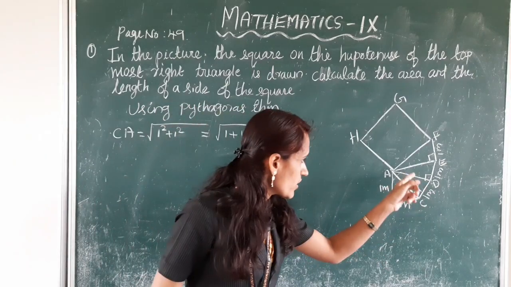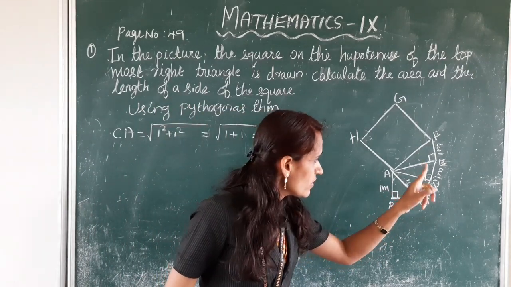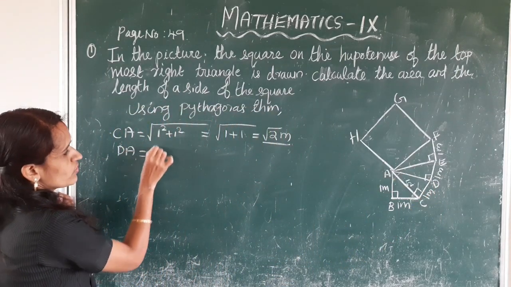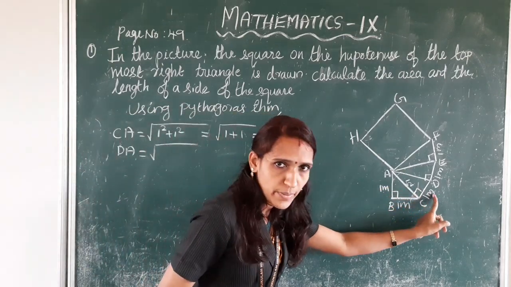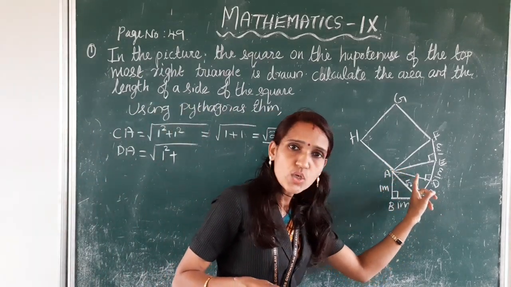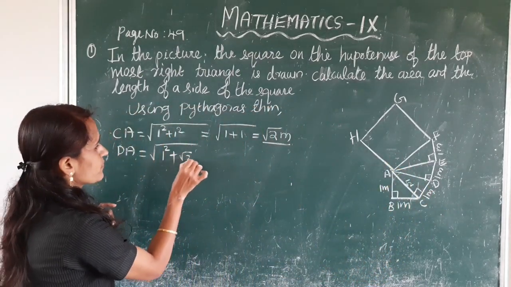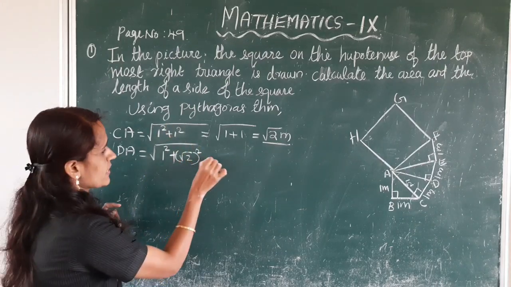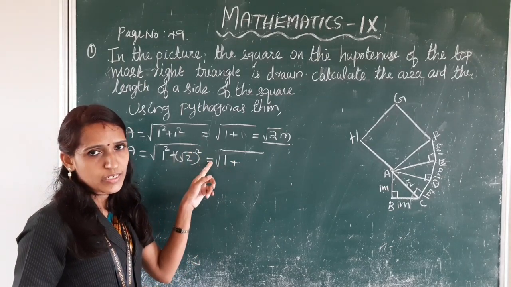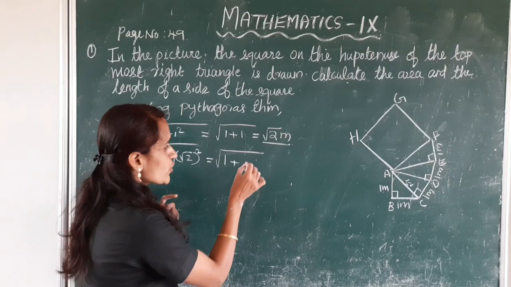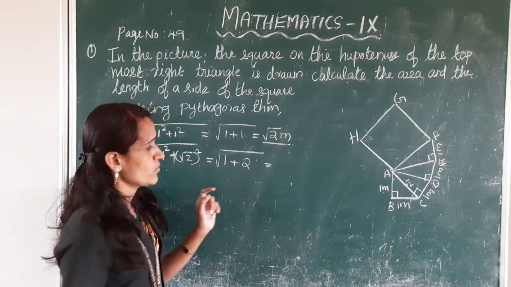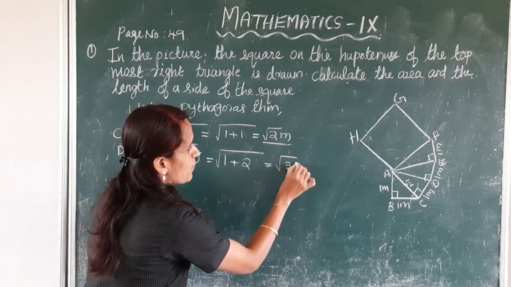Next, this is a right triangle. Again using Pythagoras theorem, DA is equal to root of base square, here base is 1 meter, 1 square, plus altitude root 2 whole square. This is equal to root of 1 plus 2, which is root 3 meter.